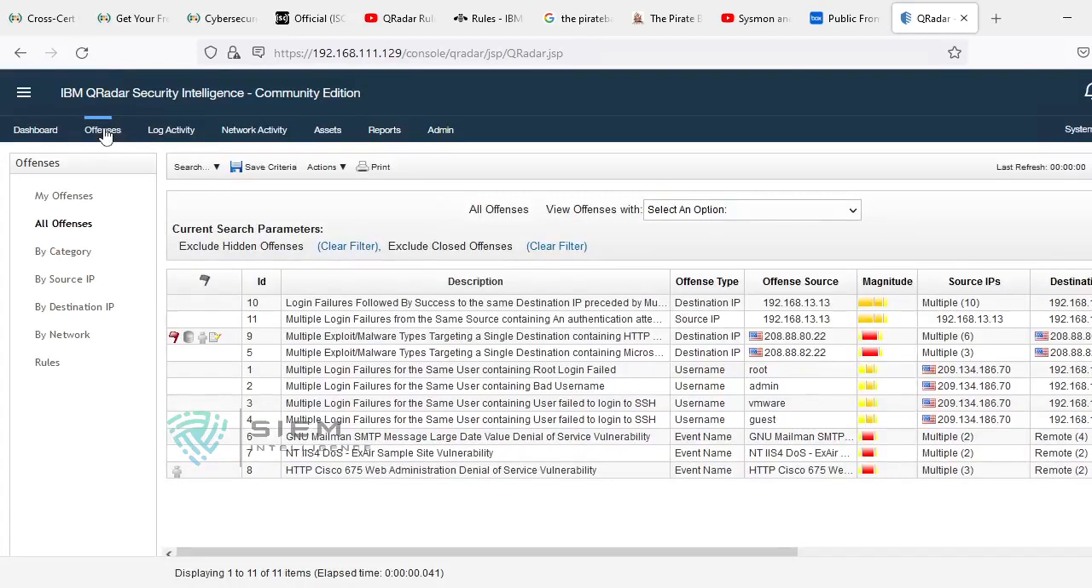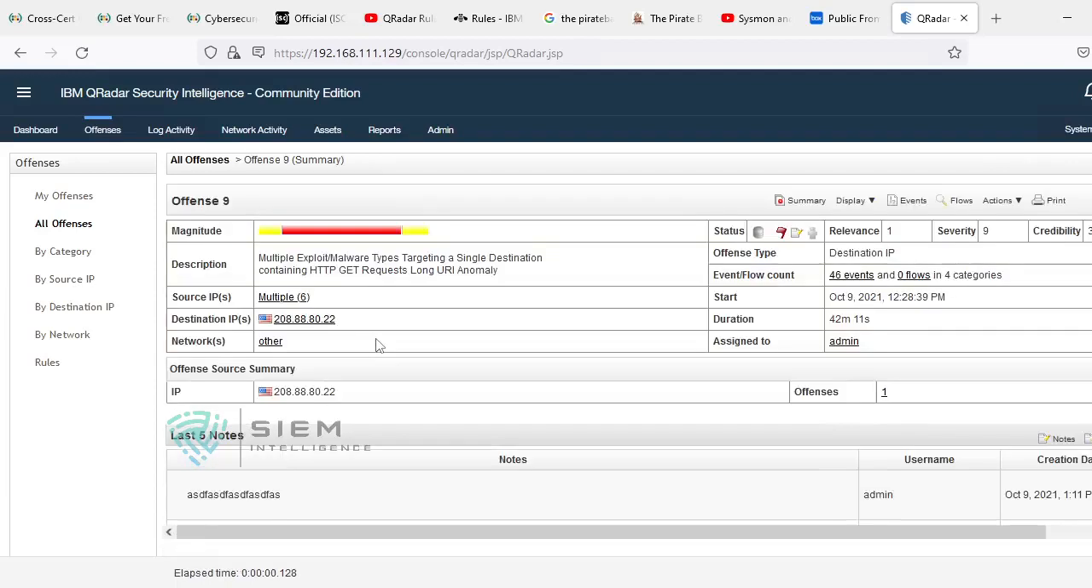You can say these are the offense options. See, we have seen by categories, by source IP and all, and we have also seen one entire description. Over here, if you see the magnitude, the relevance is 1, which means the relevance is very low, but the severity is very high, and credibility is 3. Overall the entire magnitude is 4, which is less than 5, which means it is low in risk.